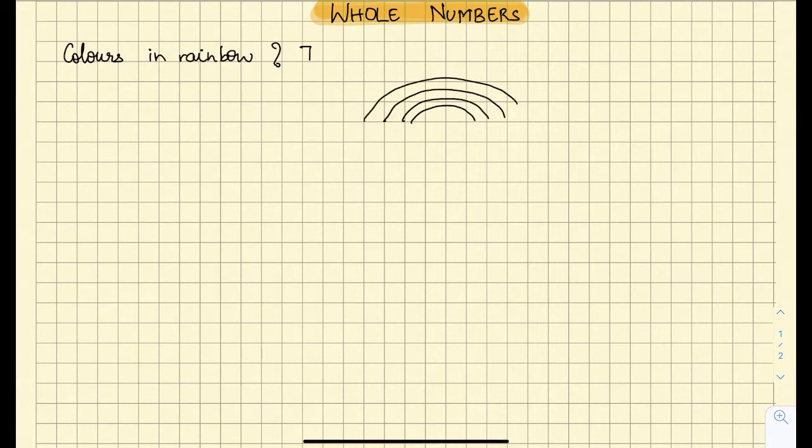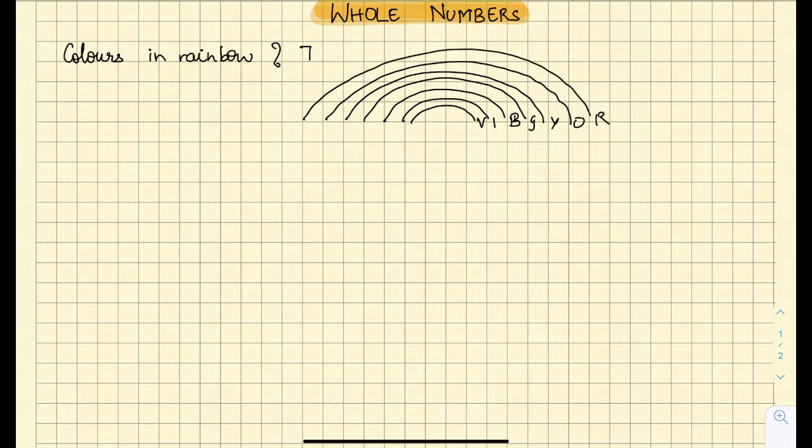So we see all together 7 bands of colors, and we say violet, indigo, blue, green, yellow, orange and red. This we say because we see various bands of colors. Whenever we are counting, automatically from our mouth the numbers come out as 1, 2, 3, 4, 5, 6, 7 and so on.